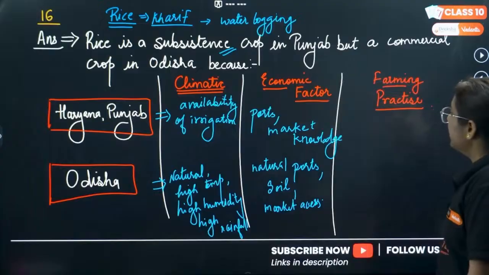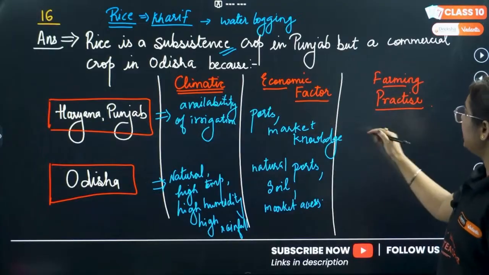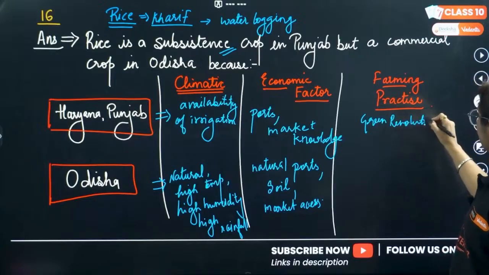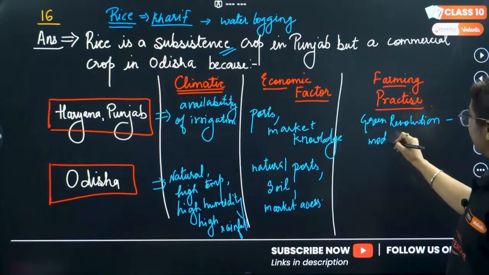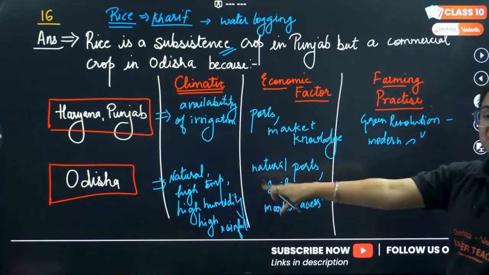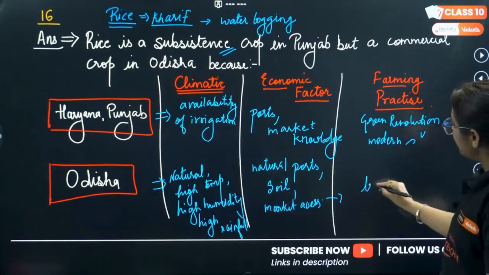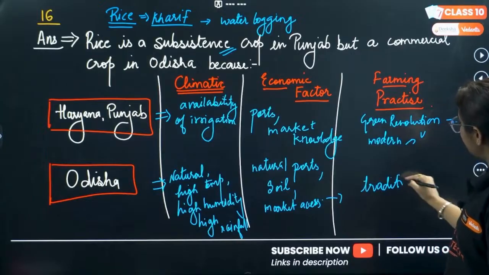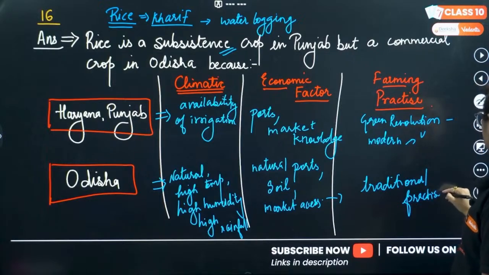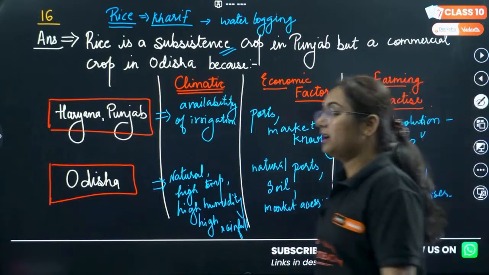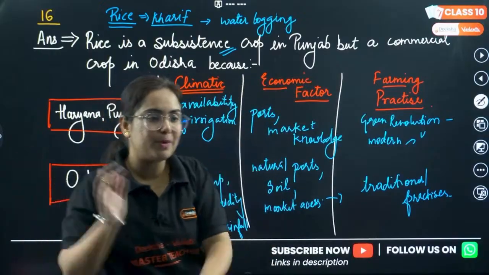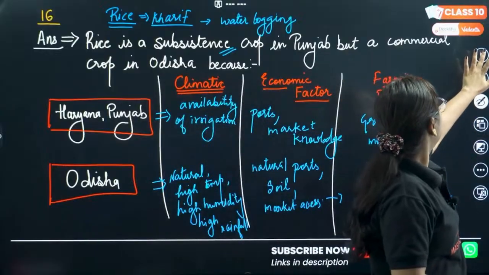If we talk about farming practice, Punjab and Haryana, being influenced by the Green Revolution, use modern technology, like HYV seeds, fertilizers, etc. However, as this is for subsistence level in Odisha, they are still using traditional practices for farming here in Odisha. Is it clear? It is a 2 marker question, and we have written it somewhere like a 5 marker. So choose the most appropriate points and frame your answer very nicely.